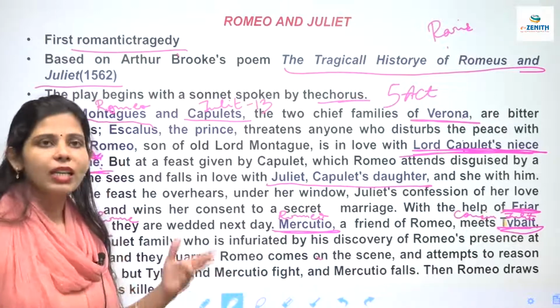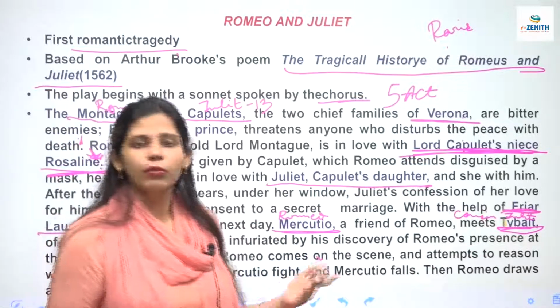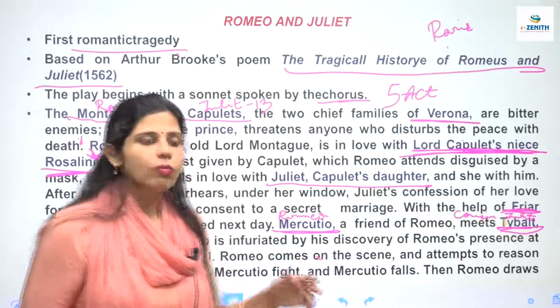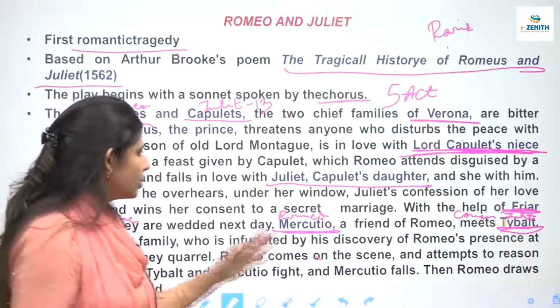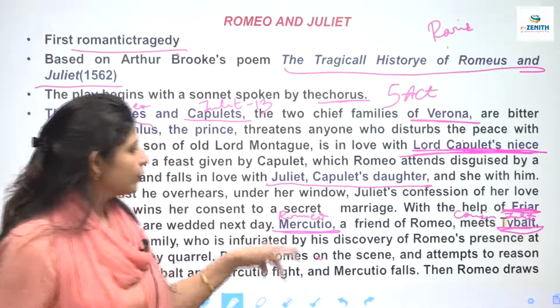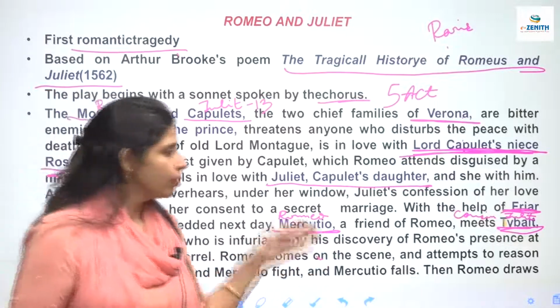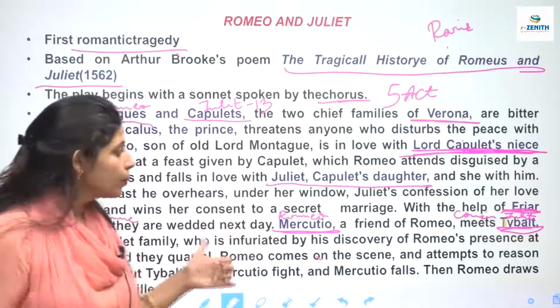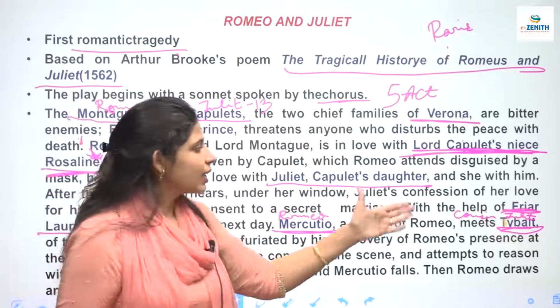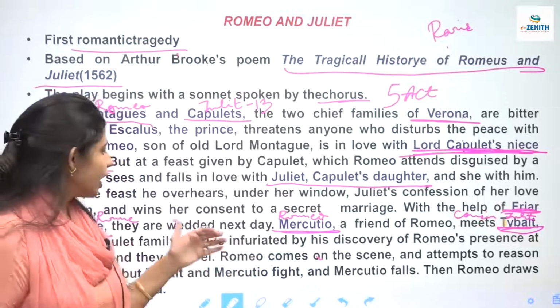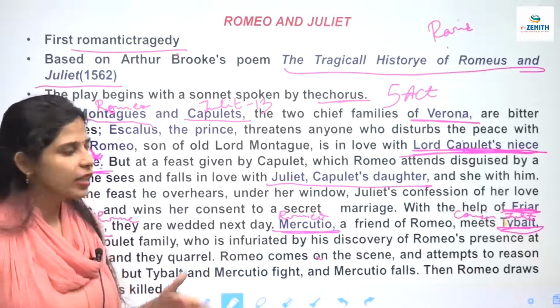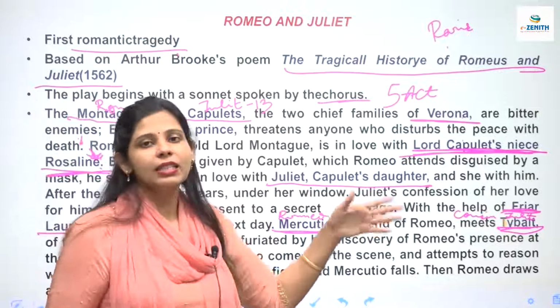But Romeo, as he was in love with Juliet, he did not want to fight with the cousin. So he avoids the fighting with this person, with Tybalt. But instead of Romeo, Mercutio, who was the friend of, as I have told you, Romeo, goes for a fight with Tybalt, and Tybalt injures this Mercutio. And on hearing that, Romeo gets very upset and he does what? He starts fighting with Tybalt and kills Tybalt.